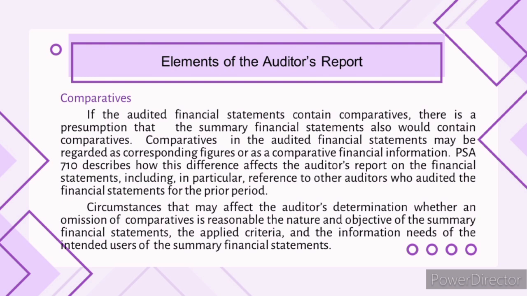The circumstances that may affect the auditor's determination whether an omission of a comparative is reasonable include the nature and objective of the summary financial statements and the applied criteria. Summary: this provides a framework for an auditor's report on summary financial statements.